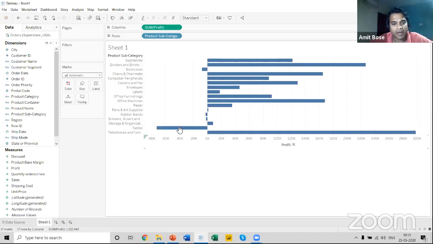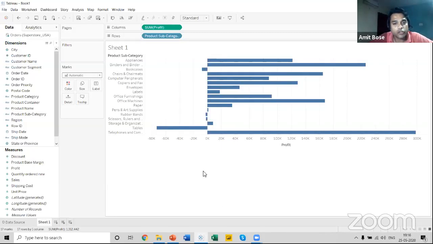So if I hover my mouse on this particular bar graph, you can see the value of this bar graph is in minus. That means we have incurred a loss on this. So instead of using this bar graph in this way, why can't we sort this graph? Keeping the items which have incurred loss in one section and keeping the items on which we have incurred a profit in the other sections.